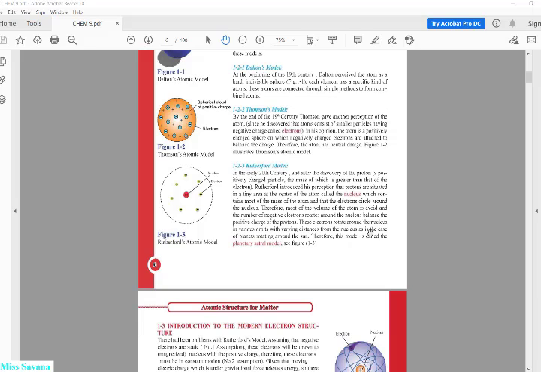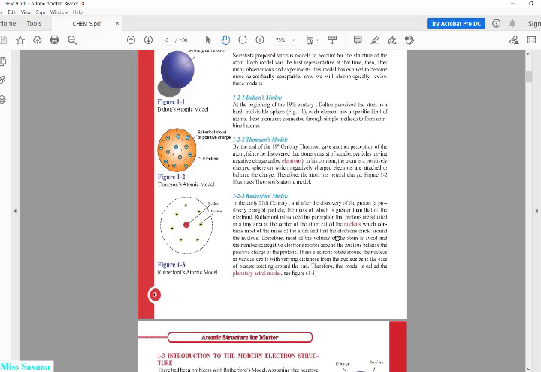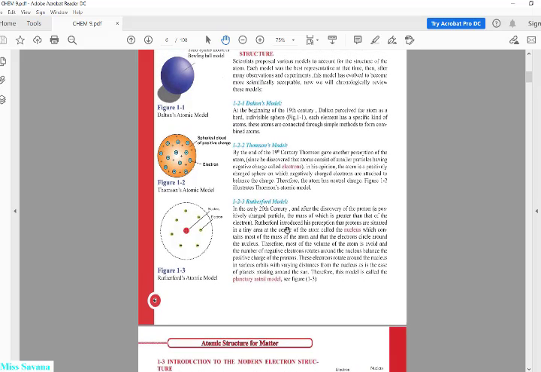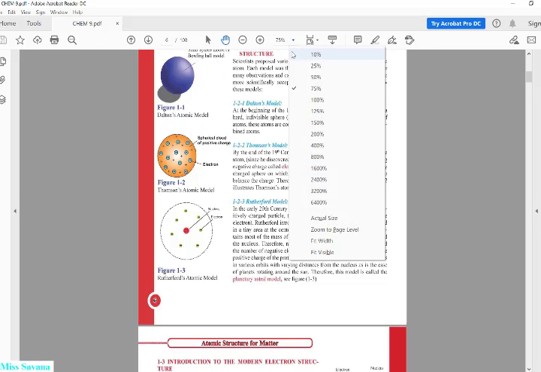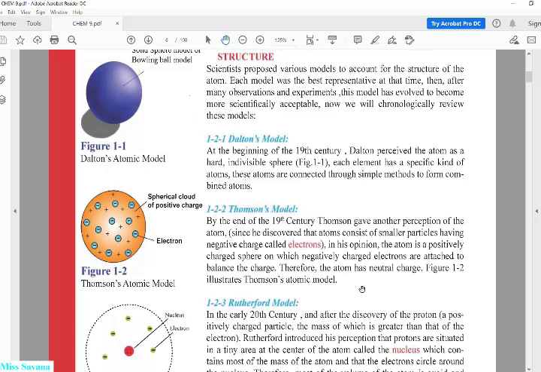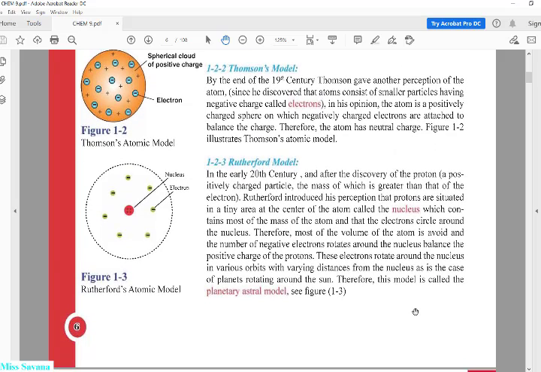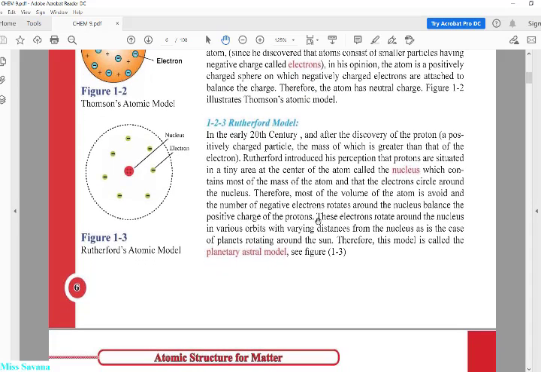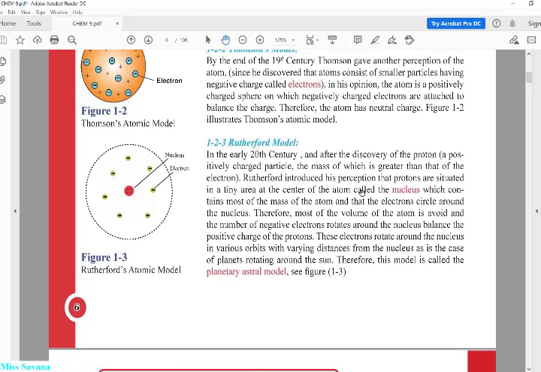So moving on, guys, to the next idea, which is the Rutherford model. The Rutherford model was introduced in the early 20th century. That's when Rutherford presented his idea, يعني الفكرة ما تقدمها عن الذرة. Rutherford and his discovery of the proton.